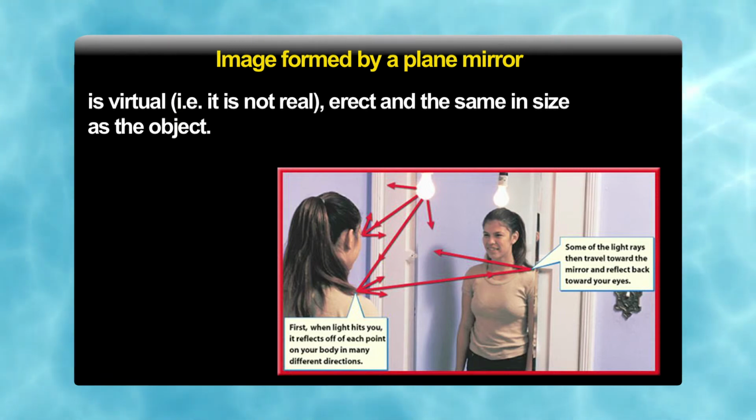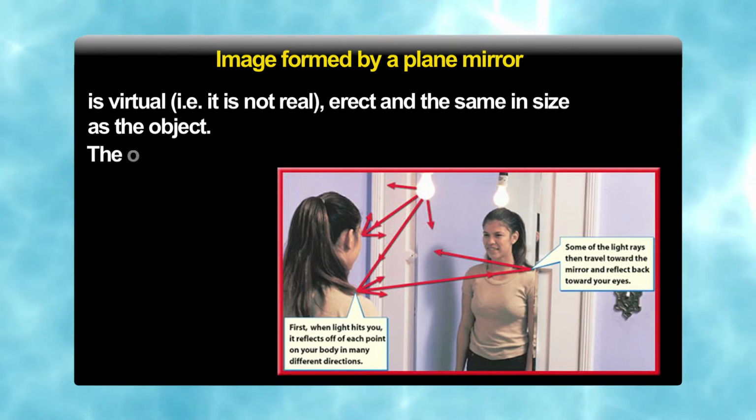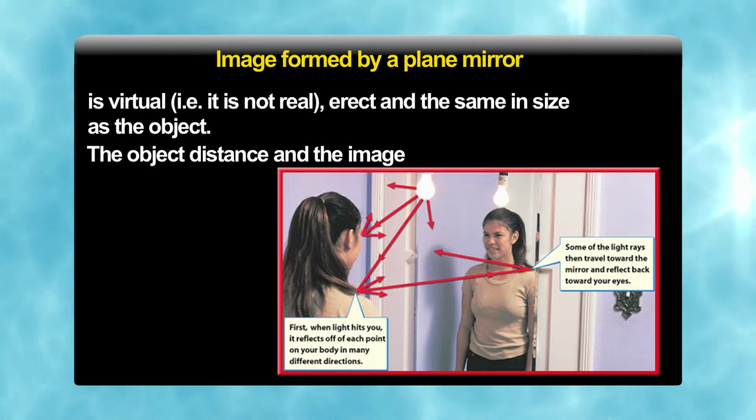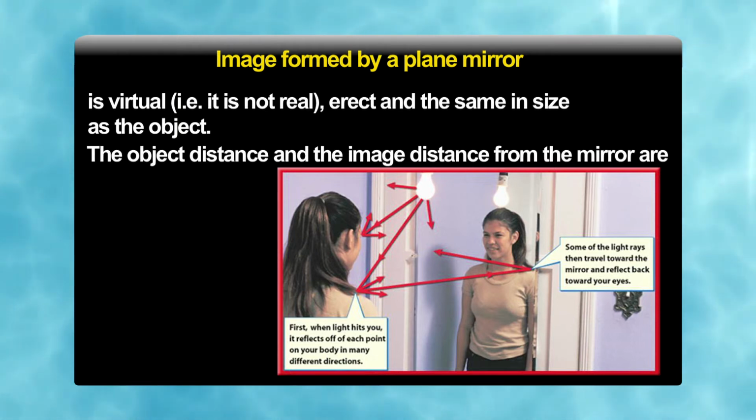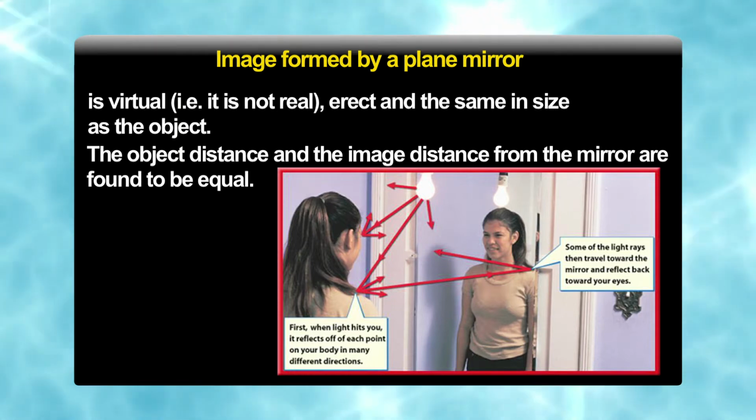Not only the same size, but when we travel towards the mirror, our image also travels with the same speed. So the object distance and image distance from the mirror are found to be the same, and the speed is also the same as we go towards the mirror or away from the mirror. This is what we can experiment with at home daily with the mirror we see on a daily basis.